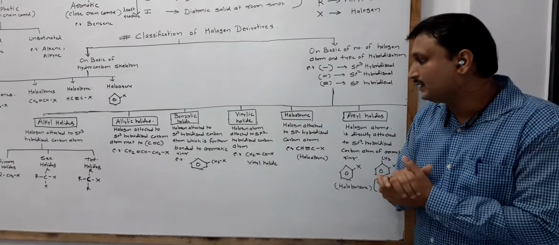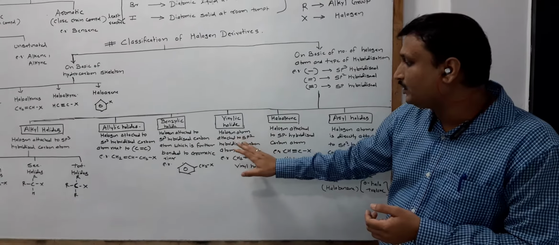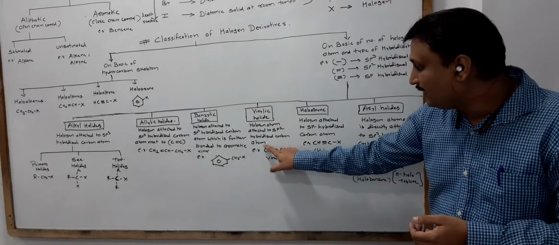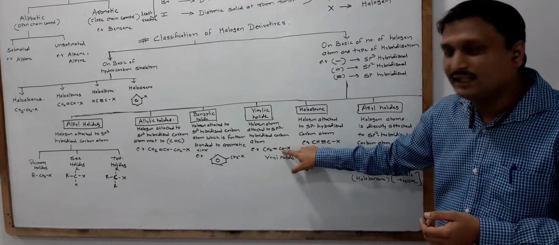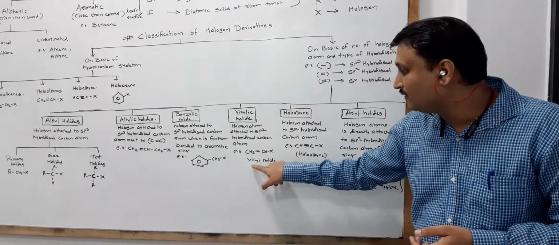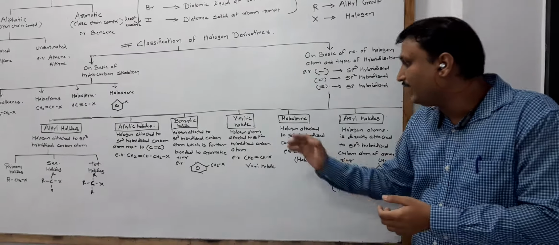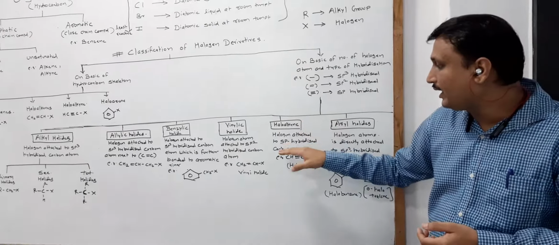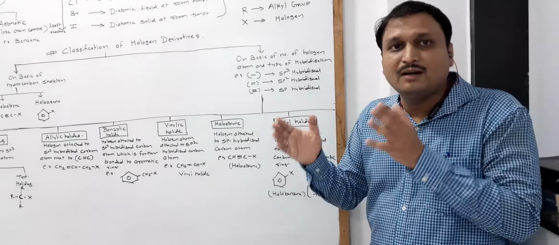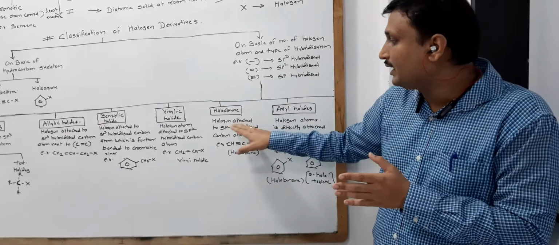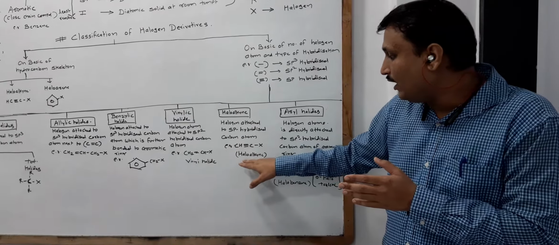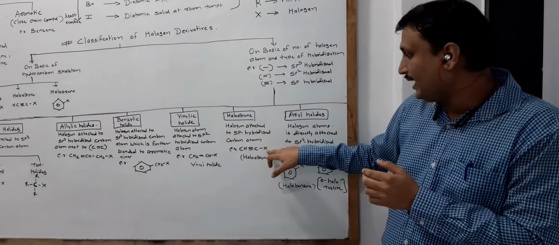Then vinylic halides. Vinylic halides are those in which the halogen atom is attached to an sp2 hybridized carbon atom. For example, this is a vinyl group, that is CH2 double bond CH, and when a halogen atom is attached to this vinyl group, we get vinyl halides. In the same way, in haloalkynes, the halogen is attached to an sp hybridized carbon atom. Sp hybridized means a carbon atom having a triple bond. So the halogen atom is attached to the sp hybridized carbon atom, and then we get the haloalkyne, that is CH triple bond CX.